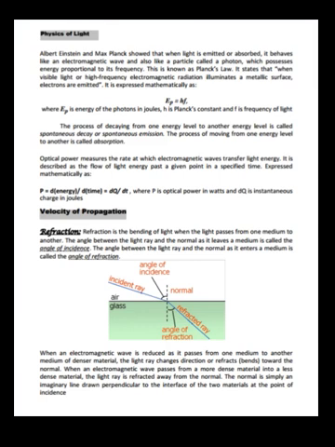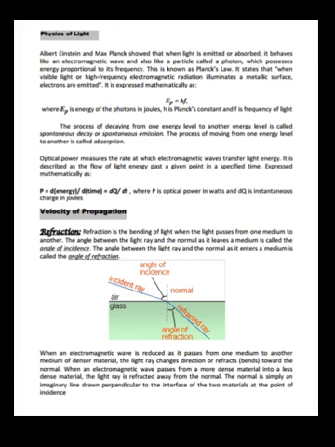Optical power measures the rate at which the electromagnetic waves transfer light energy. It is described as the flow of light energy past a given point in a specified time, expressed mathematically as P = dQ/dt, that is energy divided by time, where P is the optical power in watts and dQ is the instantaneous energy in joules.